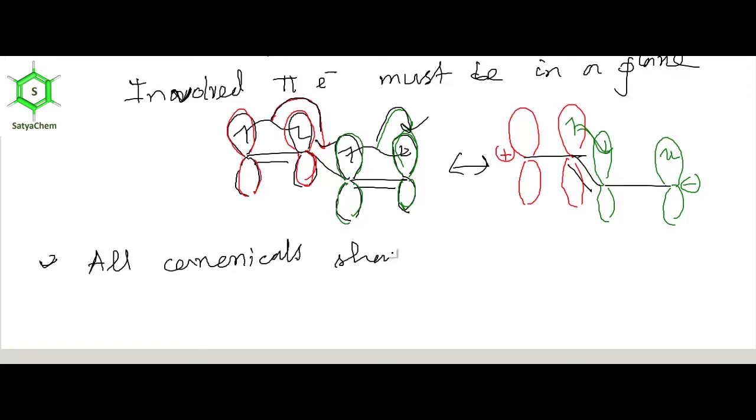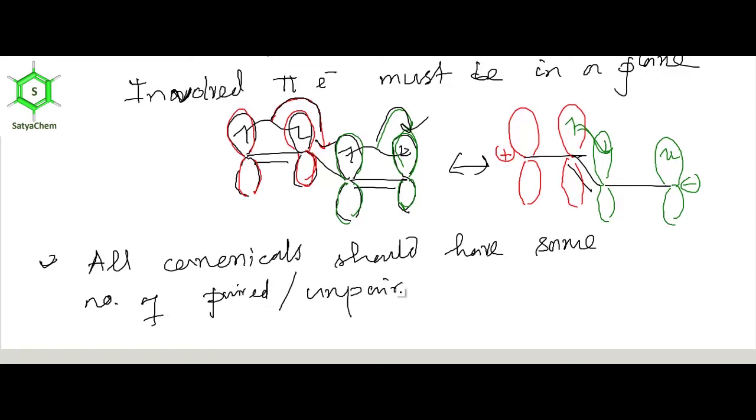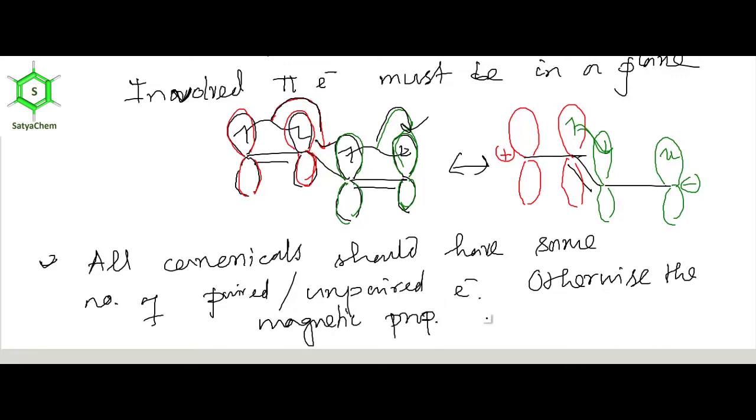should have the same number of paired or unpaired electrons, because otherwise the magnetic property and other electronic property will change.